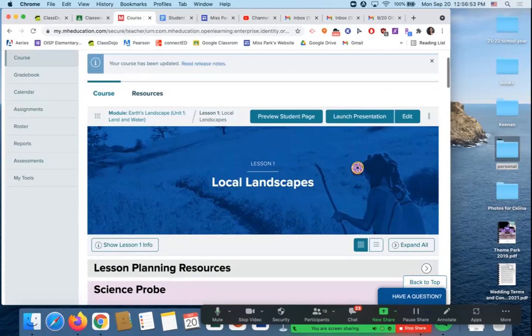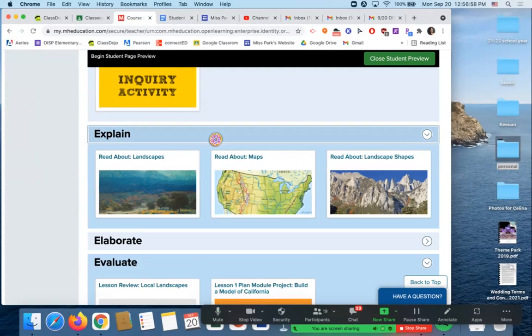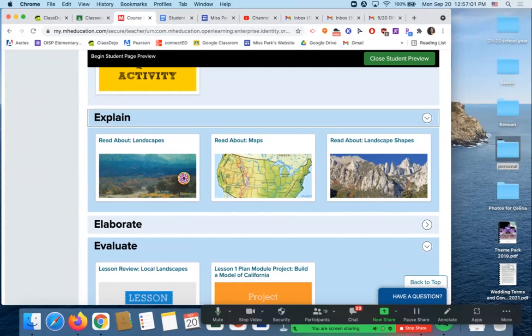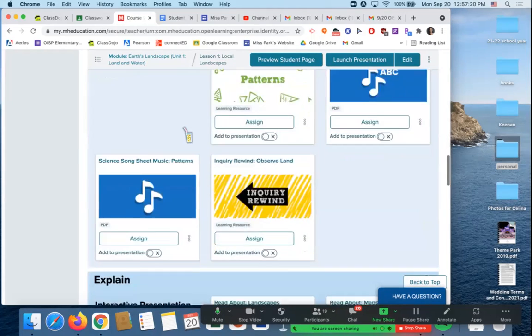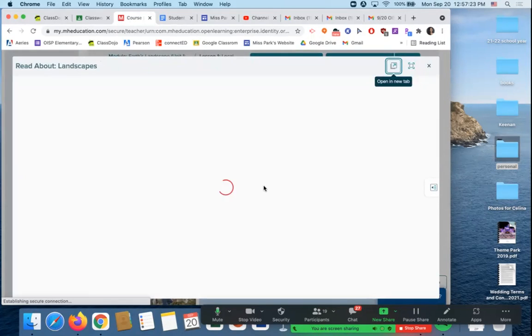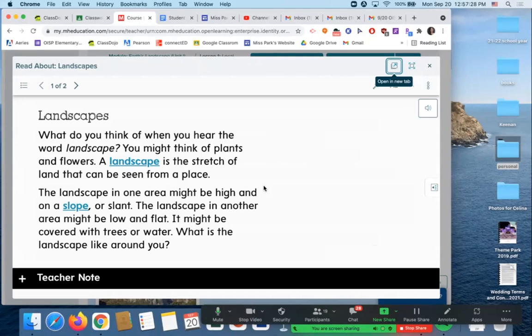All right. So let's look at it as a student again. For explain, I'm going to open it up and we have these 3 links. Right now I'm in the student view. We're only going to work on these 3. I'm going to click read about landscapes. Oh, you know what? I can't click on it because I'm in a student one. There we go. And these ones are nice because they will also read them to you just like in history.